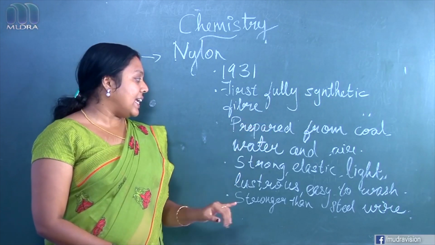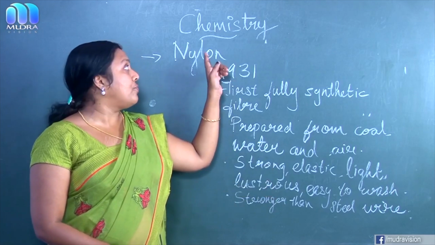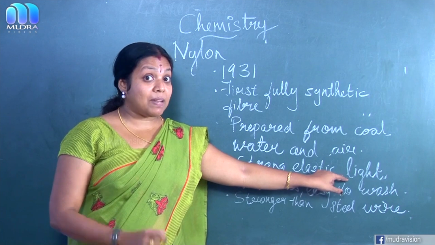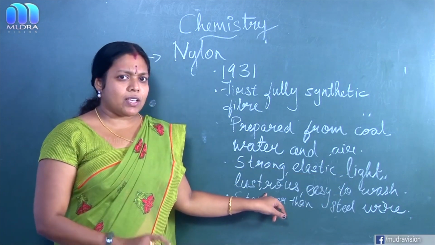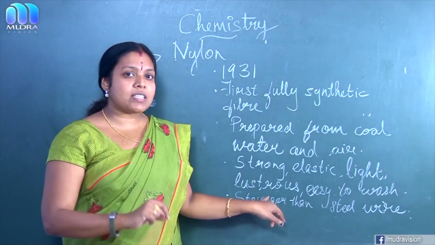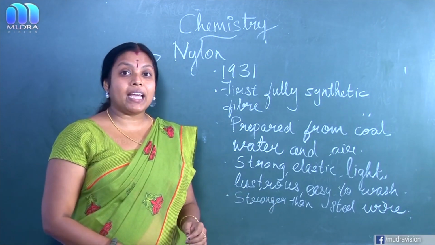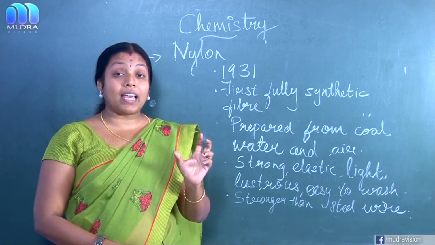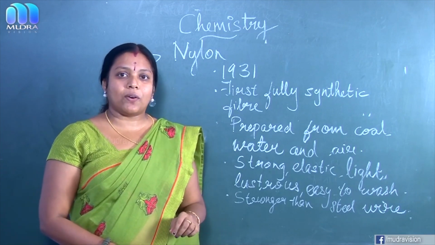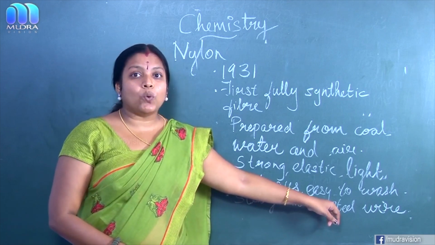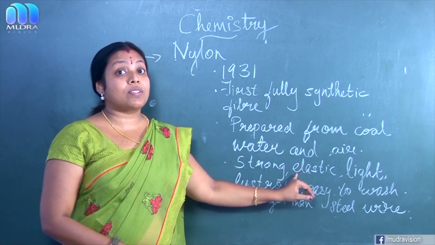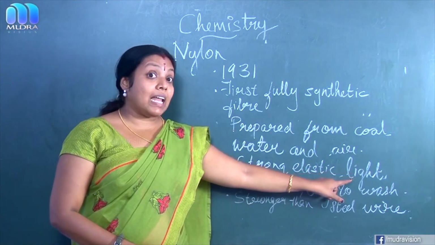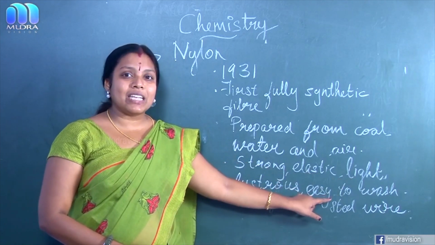Then next, the characteristics of nylon. It is strong, elastic, lightweight, lustrous. Do you know the meaning of lustrous? Lustrous means having a shining appearance. For example, gold. Gold is lustrous in nature. That means gold has a shiny appearance. And it is easy to wash. These are some of the characteristics of nylon: strong, elastic, lightweight, lustrous, easy to wash.